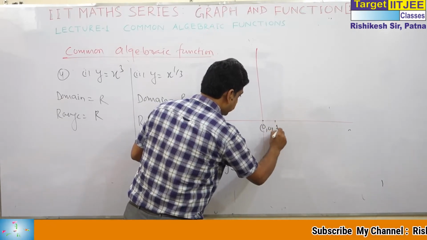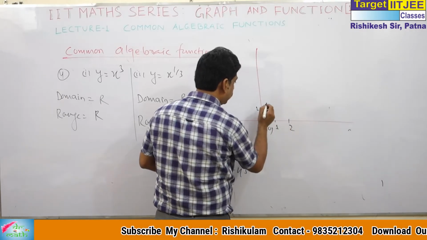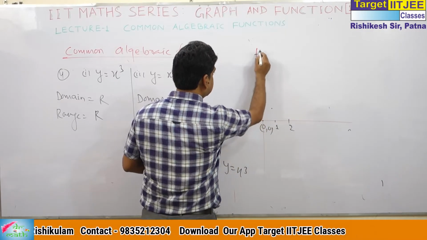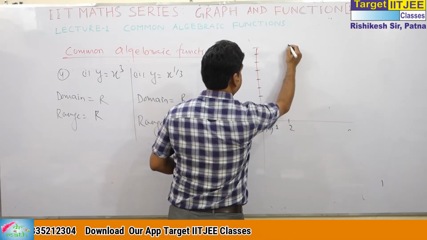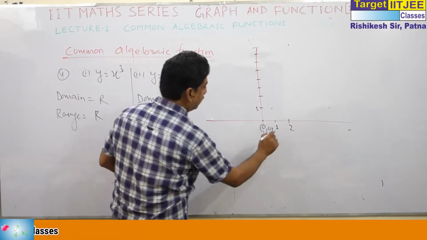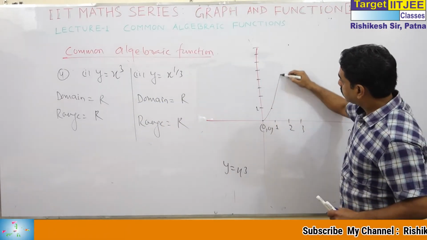At x is equal to 1, y is equal to 1. At x is equal to 2, y is equal to 8. At x is equal to 3, y is equal to 27. Long way. So the graph will be like this.